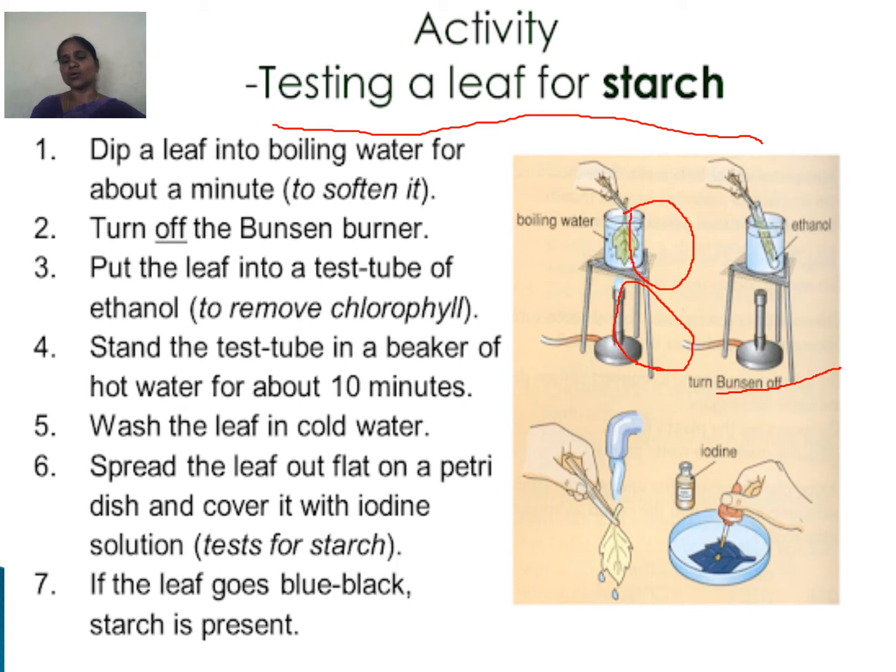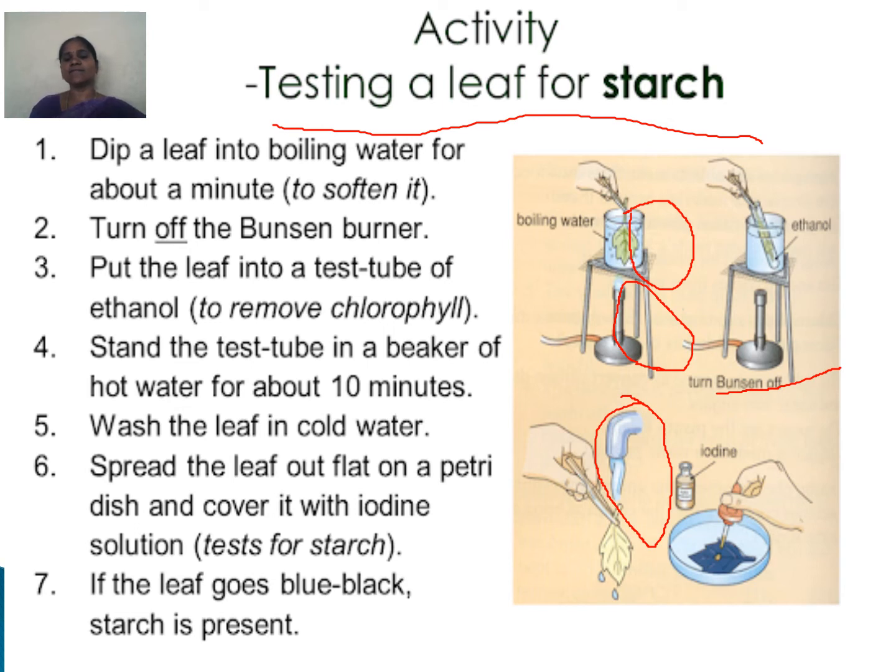No need to burn, we just keep it in hot water for 10 minutes. Then wash the leaf in cold water. Observe the picture, we keep it in running water. We have to wash it to remove all the chlorophyll.